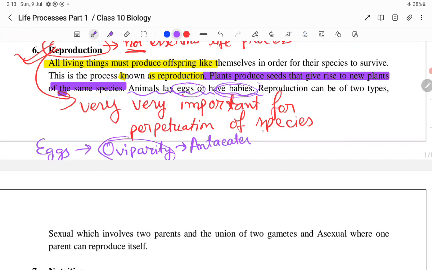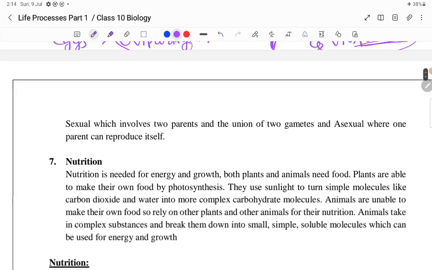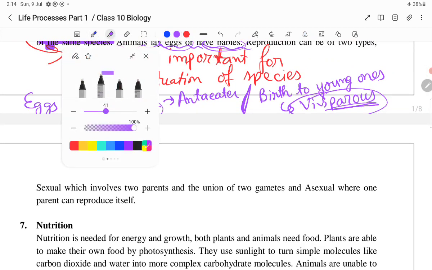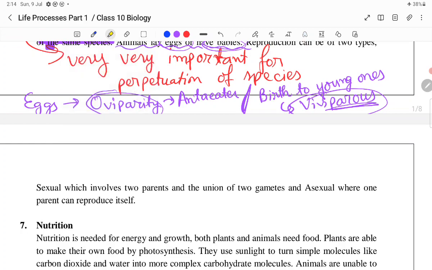These are oviparous animals. Some organisms give birth to young ones. They are known as viviparous animals. For example, human beings are viviparous. We are viviparous.